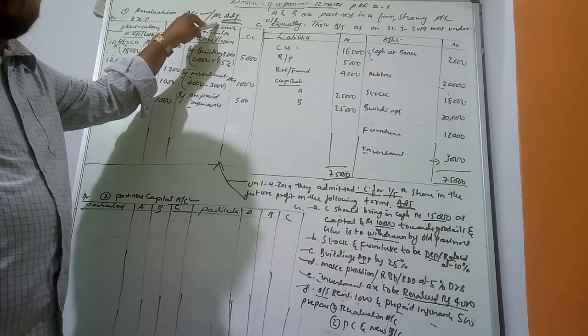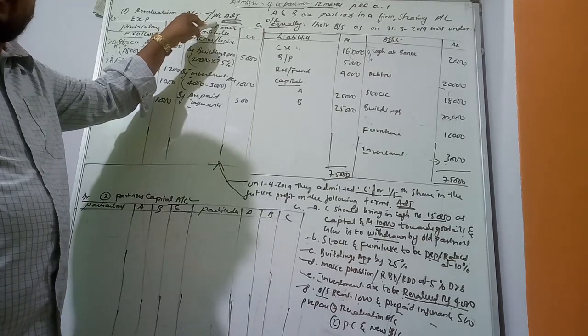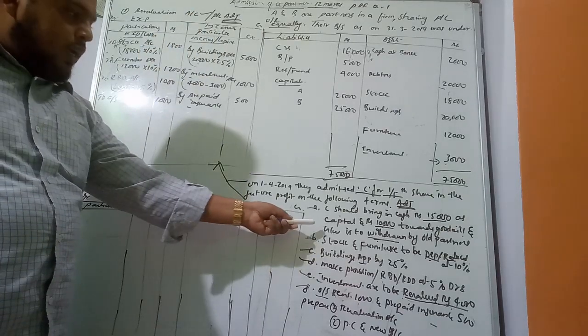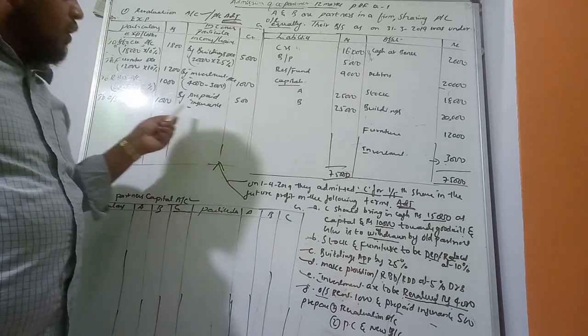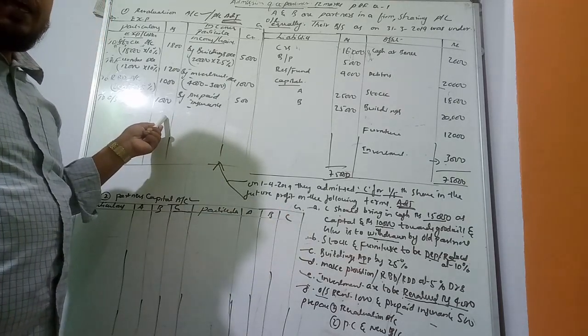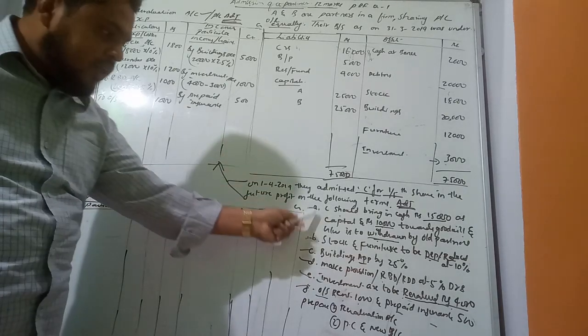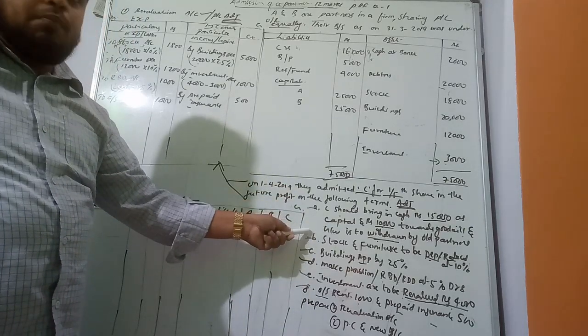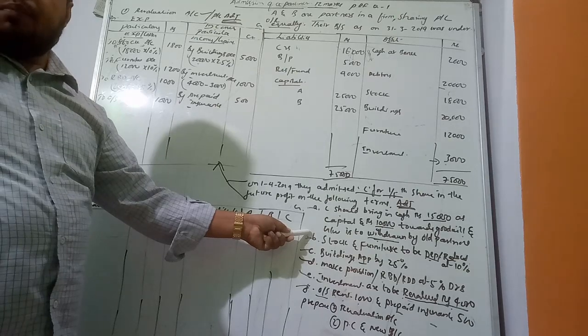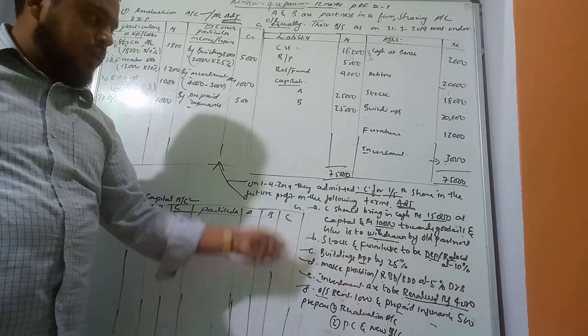Why is it called profit and loss adjustment account? Because here adjustments, these adjustments are recorded only under revaluation account. Only under revaluation account. All adjustments, additional information, whatever you get after the balance sheet. After the balance sheet, this is additional information.